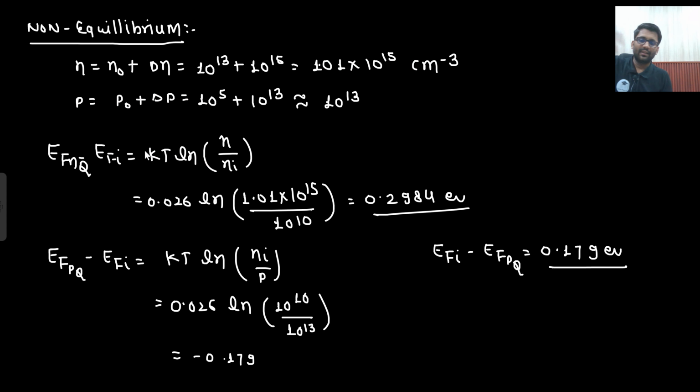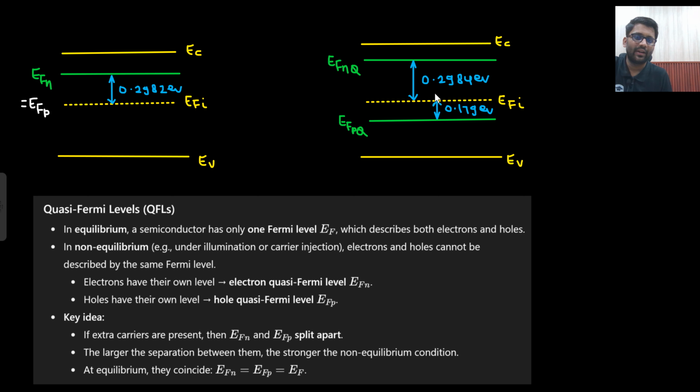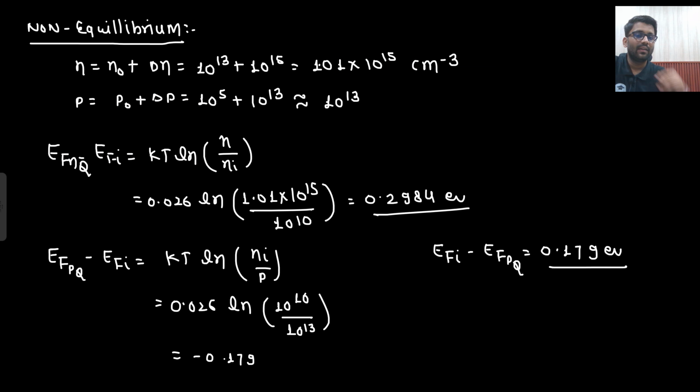So you get to know that here the number of electrons is not getting changed. If you are finding the gap taking the number of electrons only, you get nearly the same gap, 0.2984. But if you are finding the gap using the whole concentration, then your answer is 0.179 electron volt. What does that mean? This Fermi level is below the intrinsic Fermi level by 0.179 electron volt.